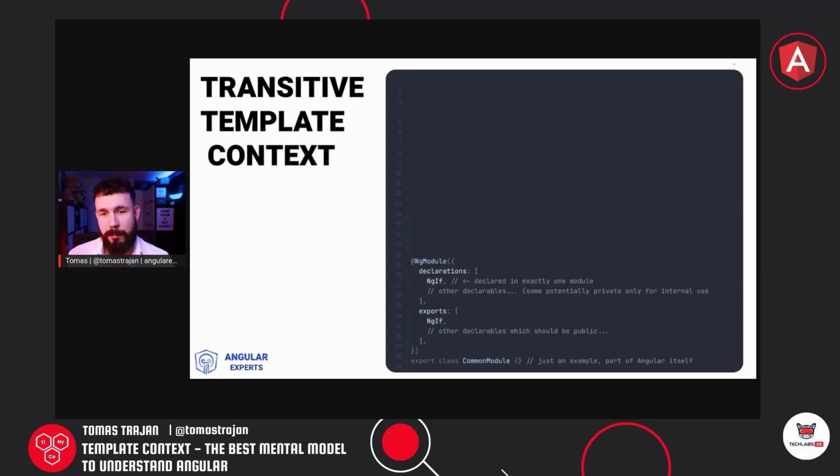So how is that possible if we said that Angular's modules are not special and work exactly the same, following that template context mental model, as our own custom modules? So how is that possible?